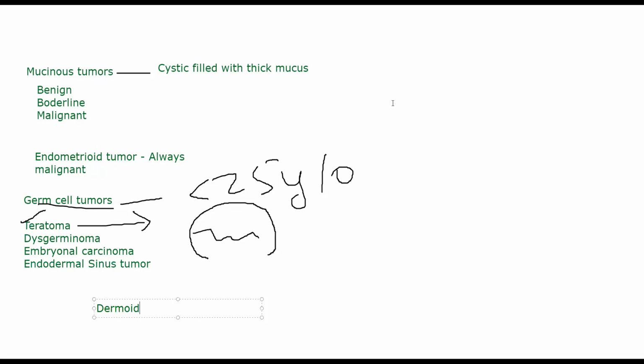We will continue with sex cord tumors tomorrow, and that will complete our ovarian tumors. Ovarian tumors, we have surface and subsurface epithelium tumors, germ cell tumors and sex cord tumors. After that, we'll start breast cancer. Okay. Hope you understood.